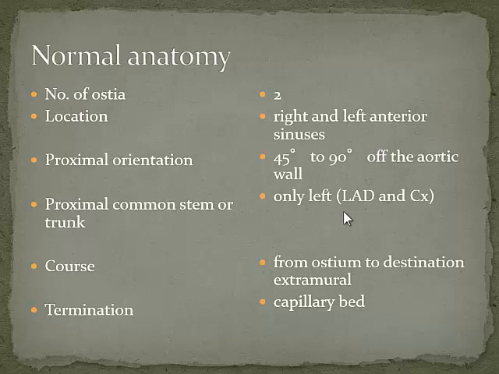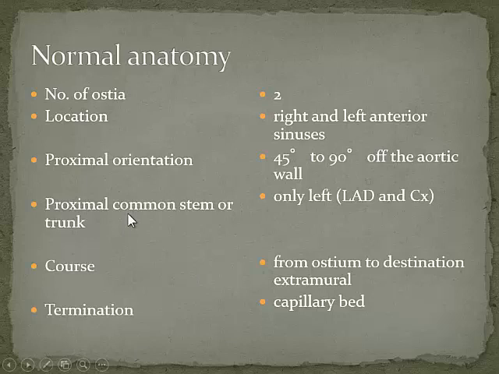What you need to remember about what we mean by a normal coronary artery is that you tend to have two ostia, one on the right, one on the left. If you have more than two ostia, you've got to stop and think, what's happening here? The coronary arteries arise from the right and left anterior sinuses at the aortic root. The right coronary artery will arise from the right anterior sinus, the left coronary artery from the left anterior sinus. If there are any other origins, you need to again stop and think. Usually the coronary arteries arise at an angle of 45 to 90 degrees to the aortic wall.